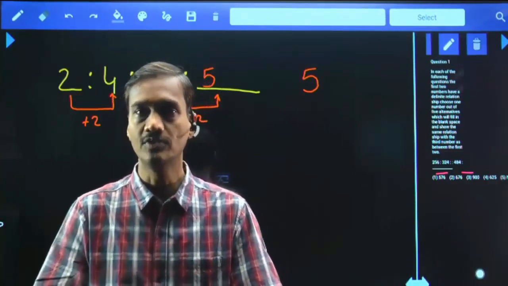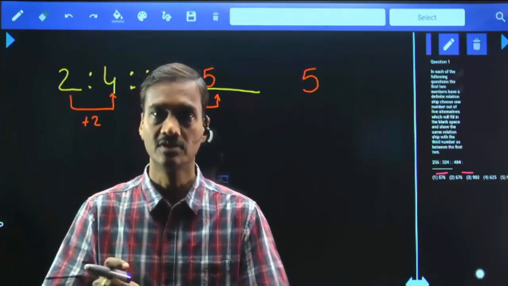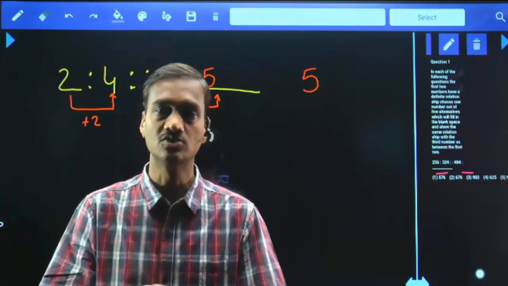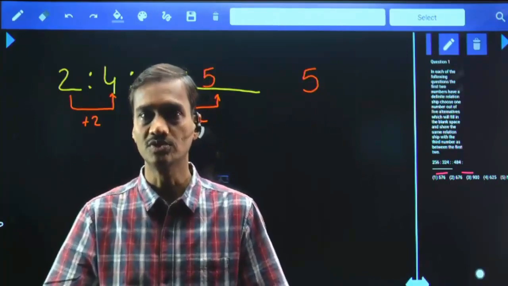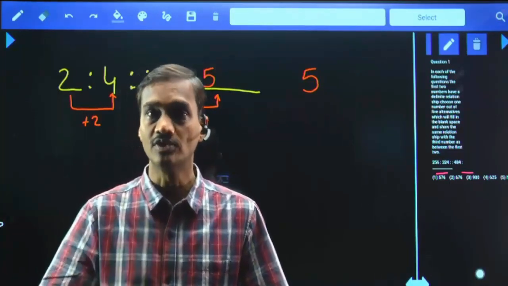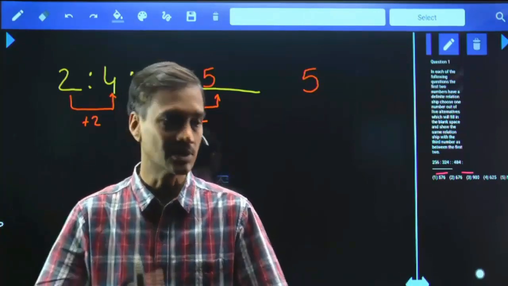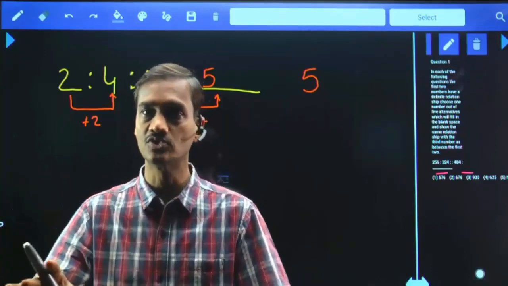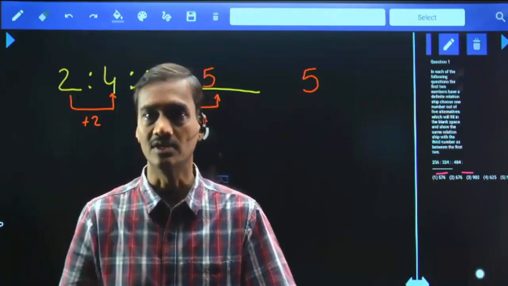If you want to opt for none of these, you need to be in a position to say why choice 1 is not your answer, why choice 2 is not, why 3 is not, and why 4 is not. Unless you have proven the first 4 choices cannot be the answer, you cannot directly opt for none of these.